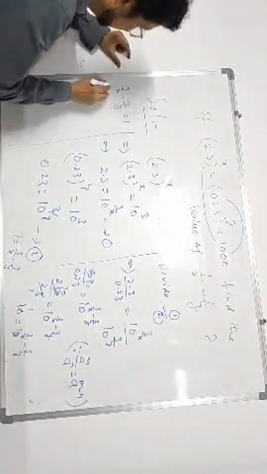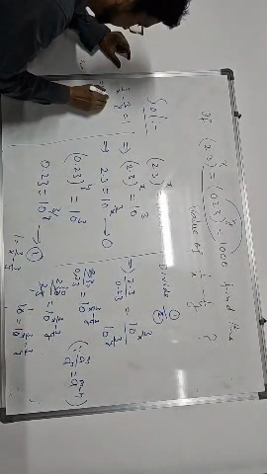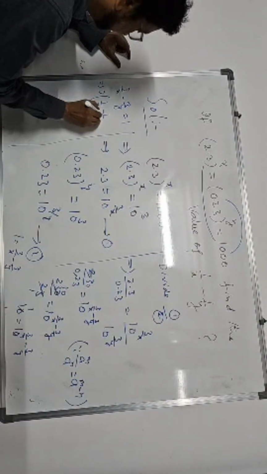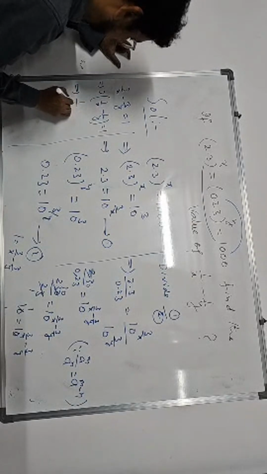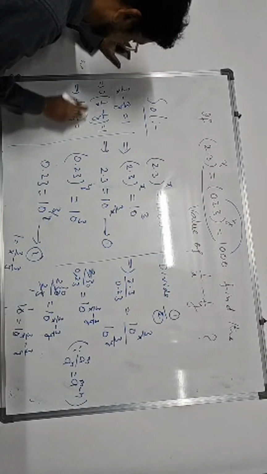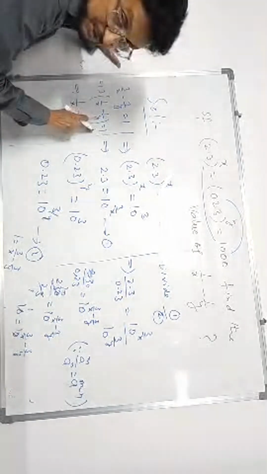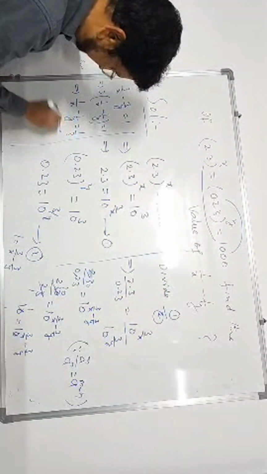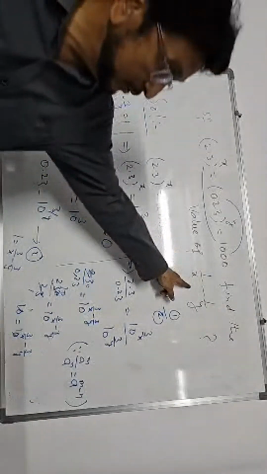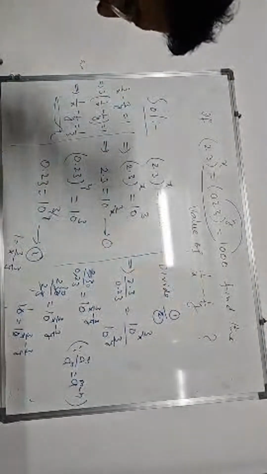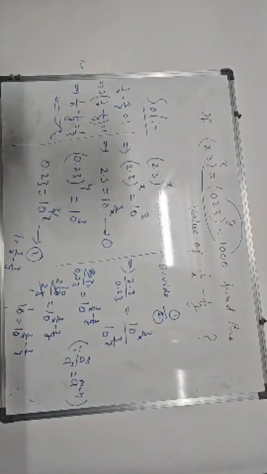We got 3 common. 1 by x minus 1 by y is equal to 1 upon 3. Therefore 1 by x minus 1 by y is 1 by 3. The answer is 1 by 3. What is the value of 1 by x minus 1 by y? It is 1 by 3. Note it down, or take a screenshot.